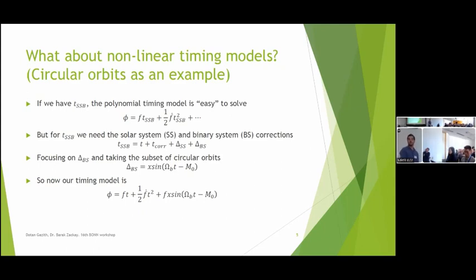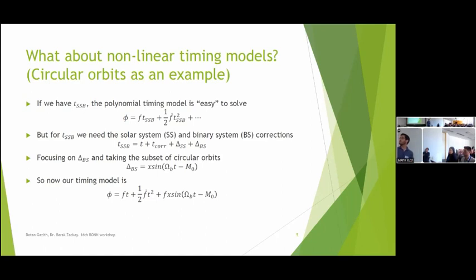Let's limit our discussion to just the binary system term, and even that only for completely circular orbits, in which case we just have the projected semi-major axis in light seconds and some sine wave with the binary period and some phase.